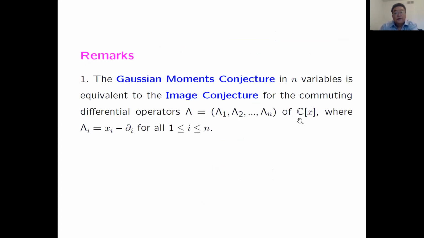A couple of remarks. First, the Gaussian conjecture in n variables is equivalent to the image conjecture for the commuting differential operators lambda, with lambda i equals xi minus d over dxi. So again, it's a very simple and nice differential operator of order one with leading coefficients. But again, nobody can prove the image of these lambdas is a Mathieu subspace.